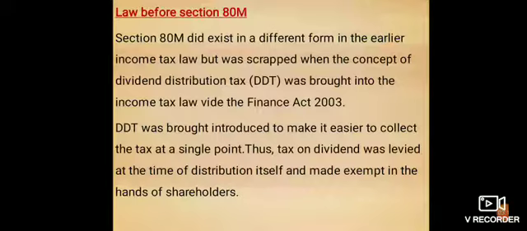Dividend distribution tax is a tax levied on dividends distributed by companies out of their profits among their shareholders. The DDT is taxable at source and is deducted at the time of the distribution. According to the law, DDT is levied in the hands of the firm and not the shareholders.